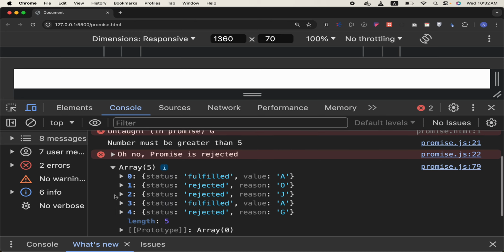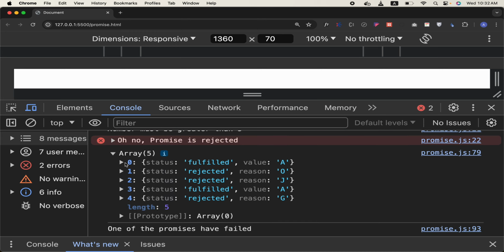So this is the array, and it has objects where we can see the statuses of whether the promise got rejected or accepted. So you can loop through it and we can get the statuses. So I have A, O, J, A, G. These O, J, G have been rejected because they are not allowed, and only the A's have been fulfilled.